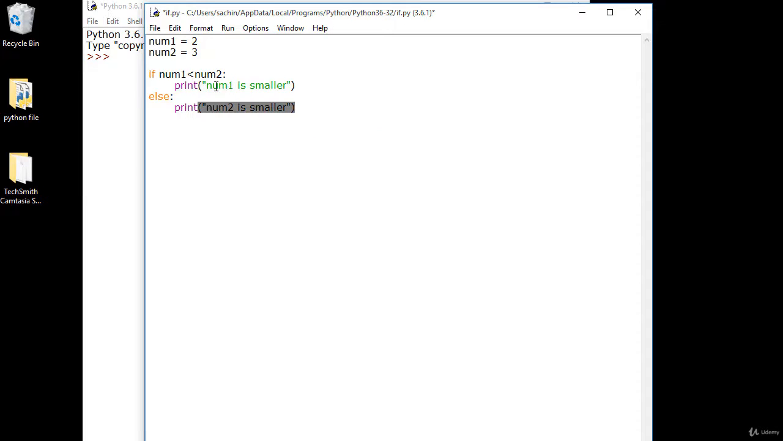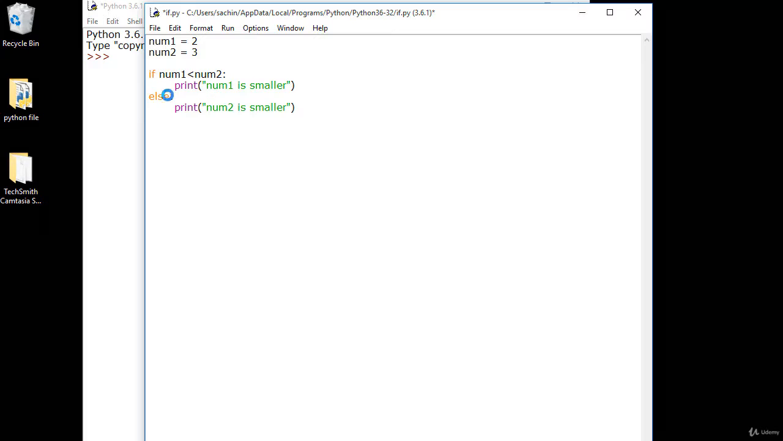So it first checks the condition of this if statement. Num1 is assigned 2, and if 2 is smaller than 3, it prints "num1 is smaller". If it is true, this part will be compiled, or this command will be compiled by Python.